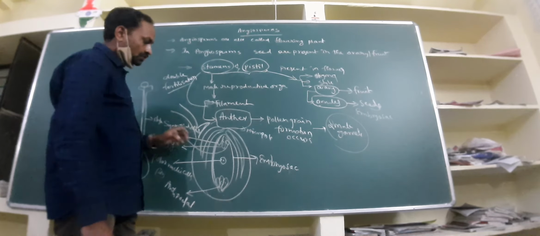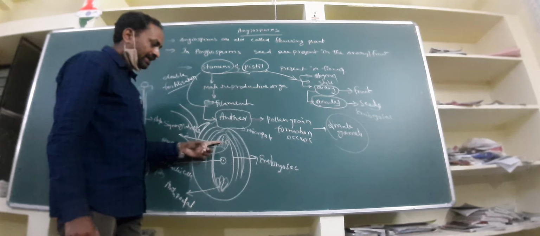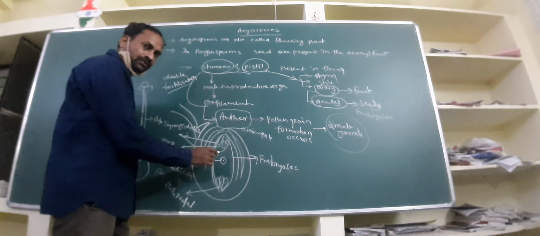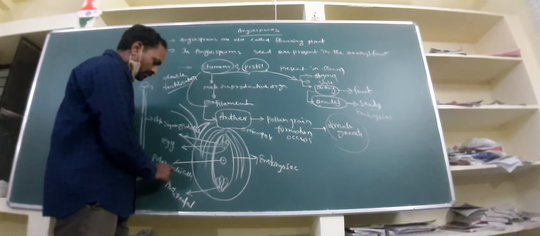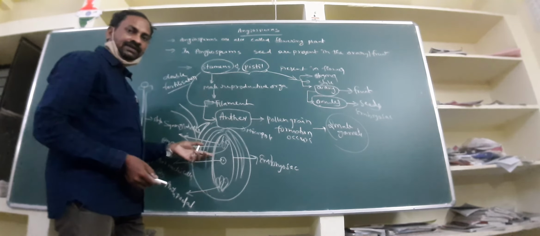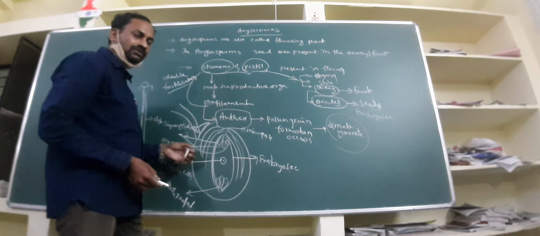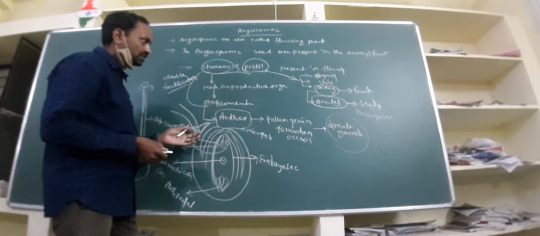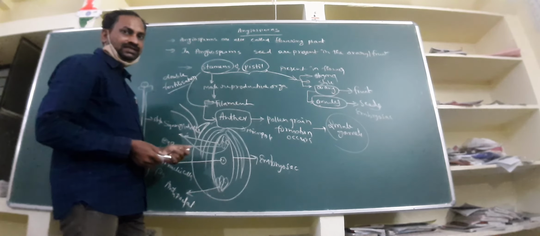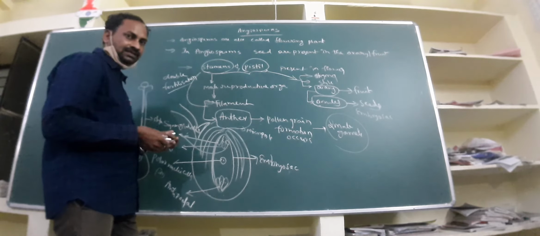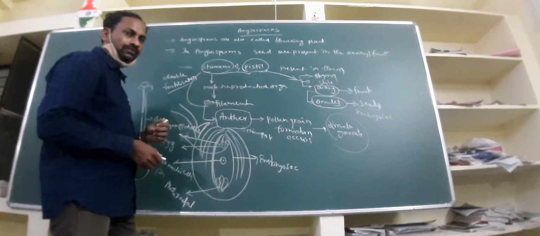Okay. So after fertilization, zygote forms embryo, and this primary endosperm nucleus forms endosperm, and this endosperm is a nutritive tissue which supplies food material to the growing embryo. So this is how reproduction takes place in angiosperms, followed by fertilization and growth of embryo.